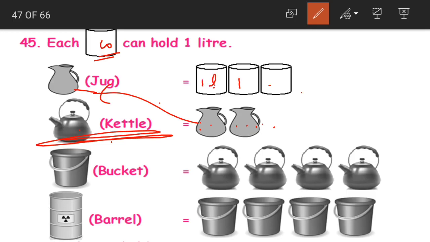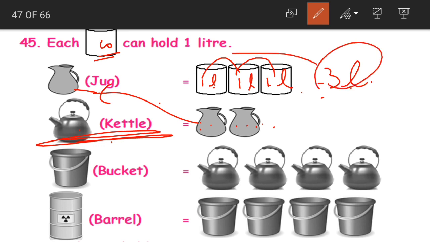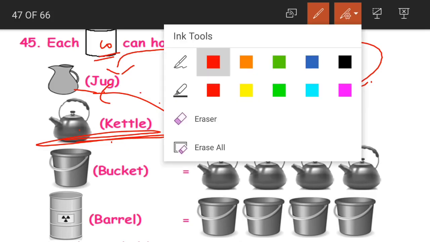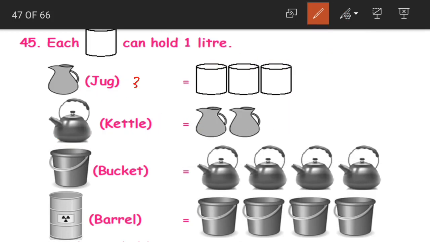It is 1 liter each. So 1 liter, 1 liter, 1 liter. So 1 plus 1 plus 1 is equal to 3 liters. What is this 3 liters? It is the capacity of 1 jug. The capacity of 1 jug is 3 liters. But what should we find out actually? Should we find out the capacity of jug? No. The capacity of jug is 3 liters. We want to find out the capacity of kettle.